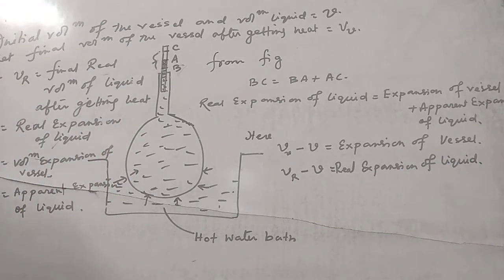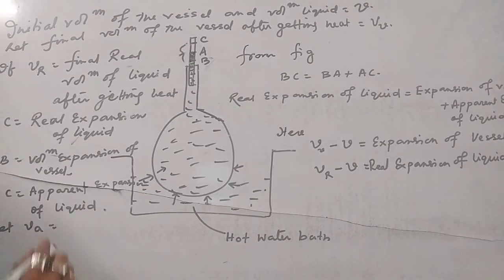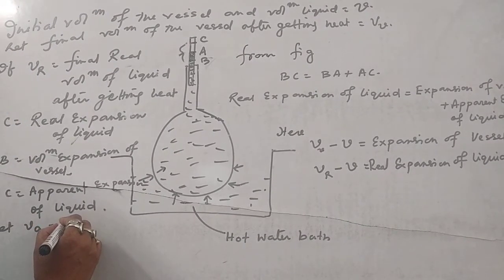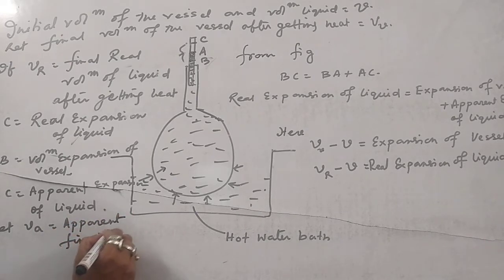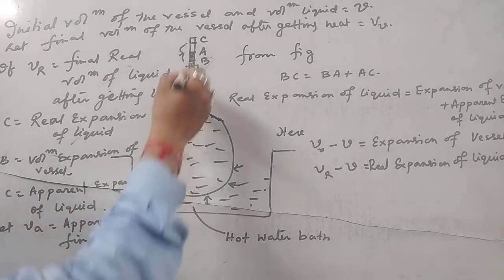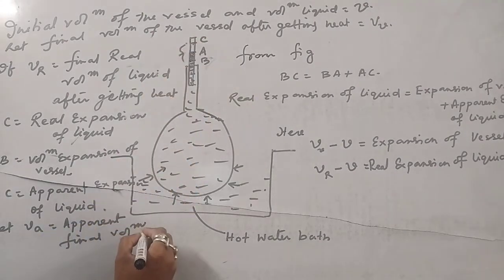Now, let us assume that V suffix A equals the apparent final volume of liquid. That means when it goes from A to C, the final volume of liquid.